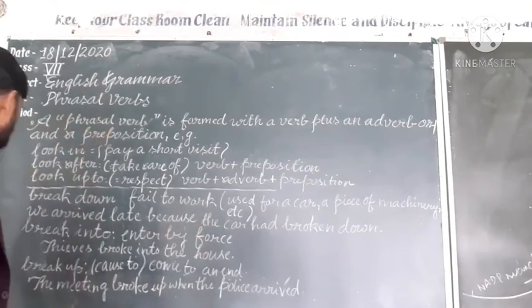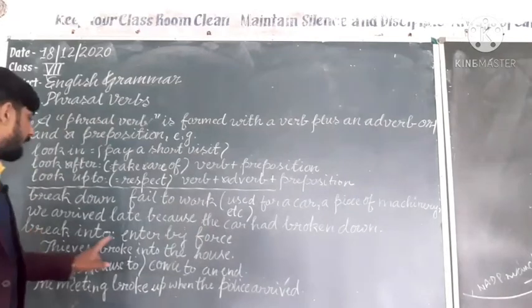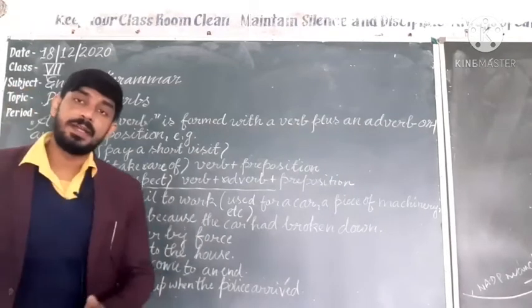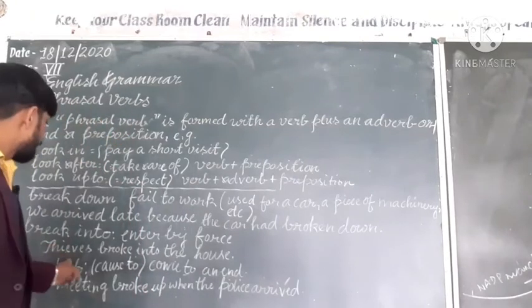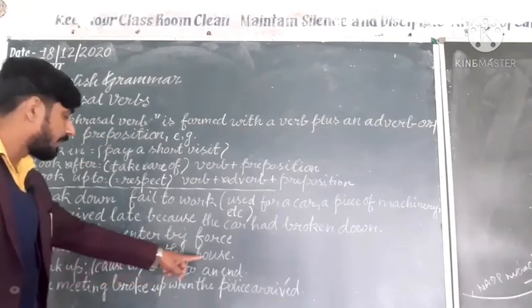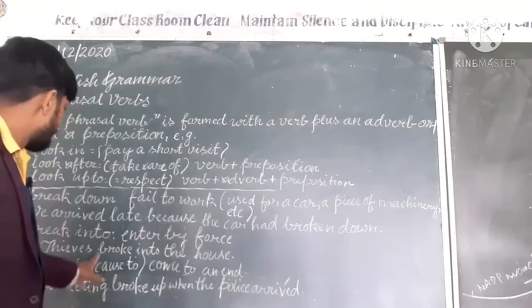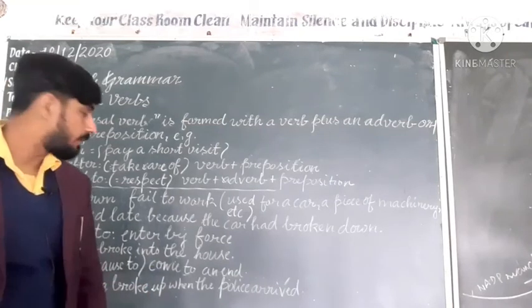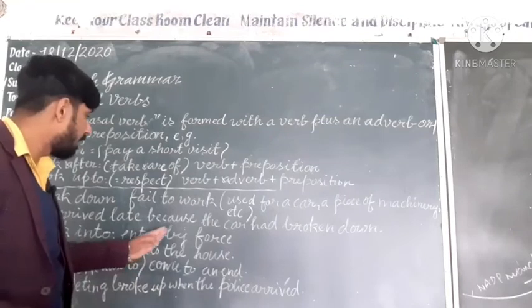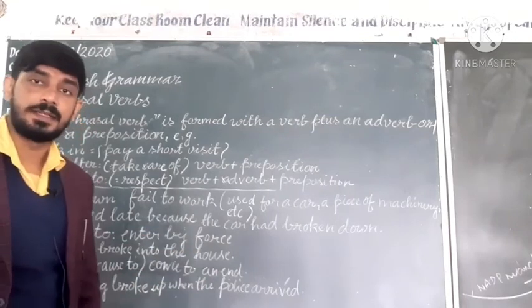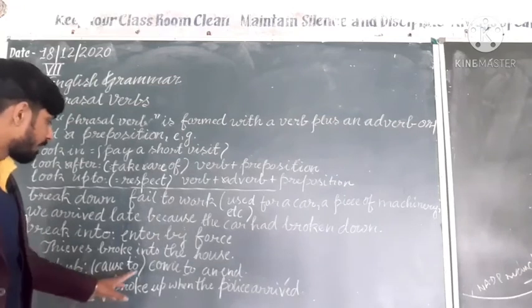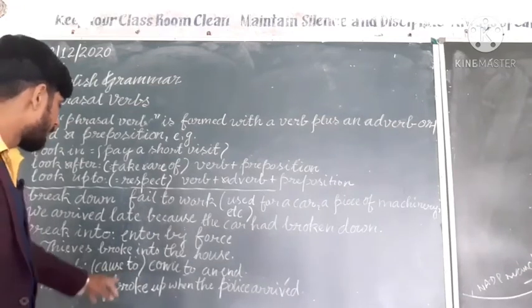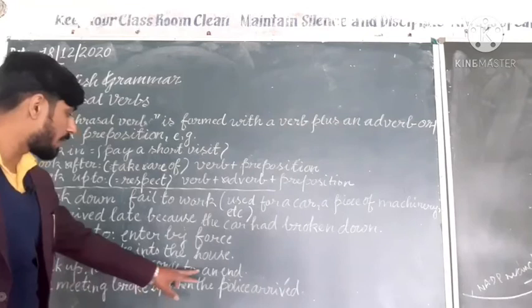Understand? The next one is break into. Break into means enter by force. Thieves broke into the house. Break into means enter by force. Understand? Afterward, the next one is break up. Break up means cause to come to an end.